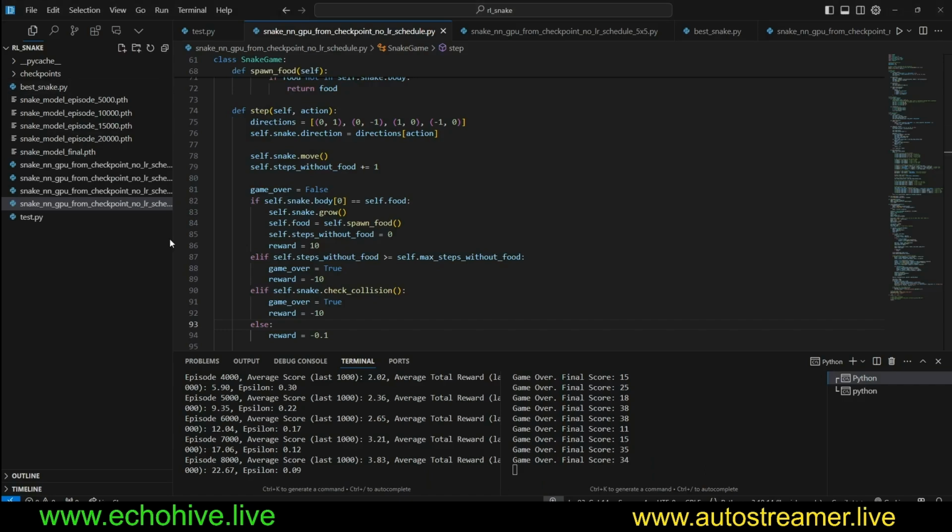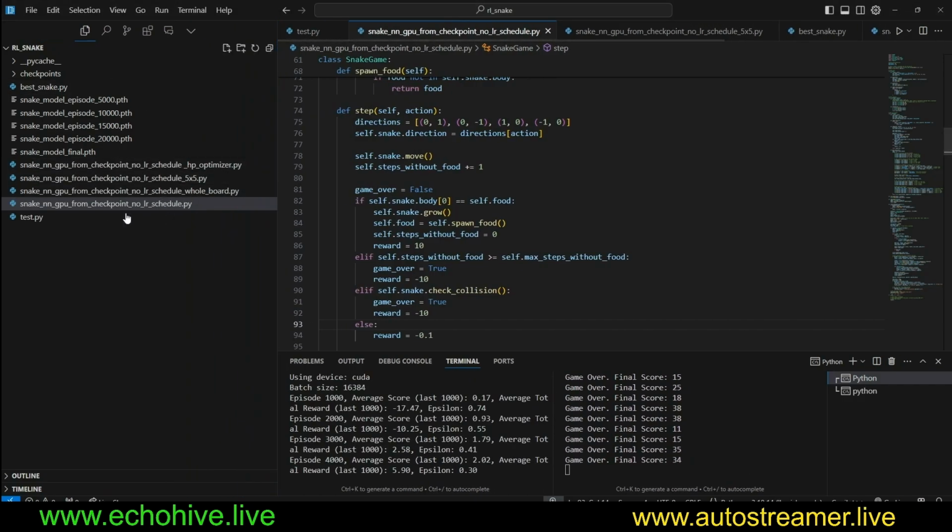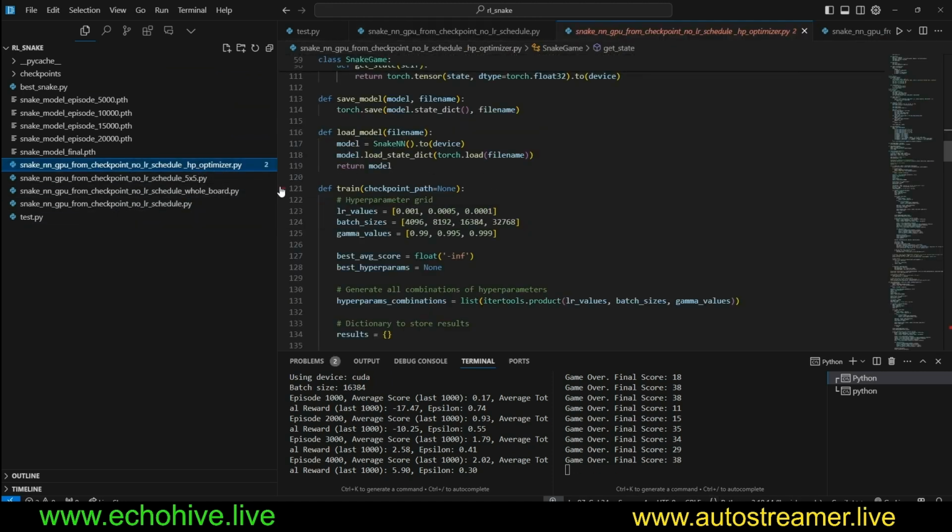And we will actually explore several different examples with different states. We will explore all the code, of course, but like I said, the code files will be available at my Patreon. I also built a simple hyperparameter optimizer, which uses grid search to test different learning rate values, different batch sizes, and different gamma values.